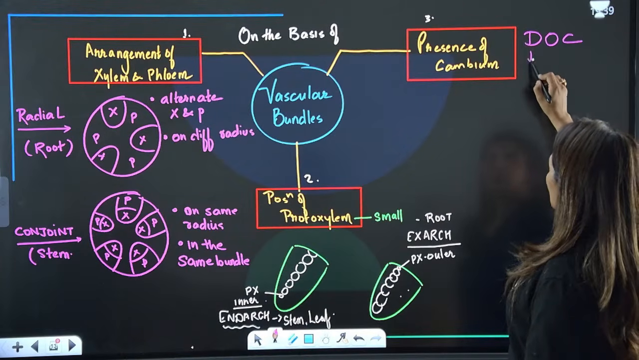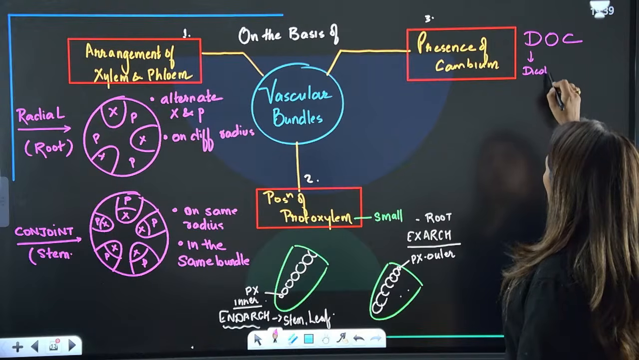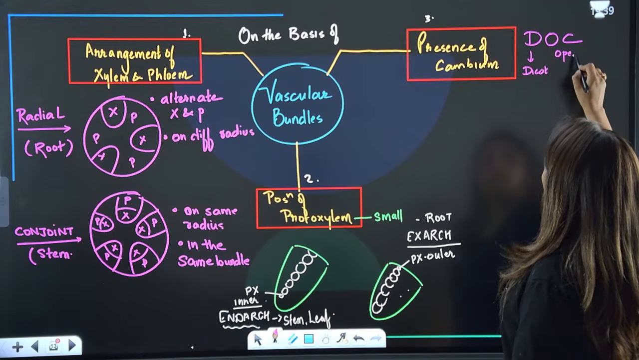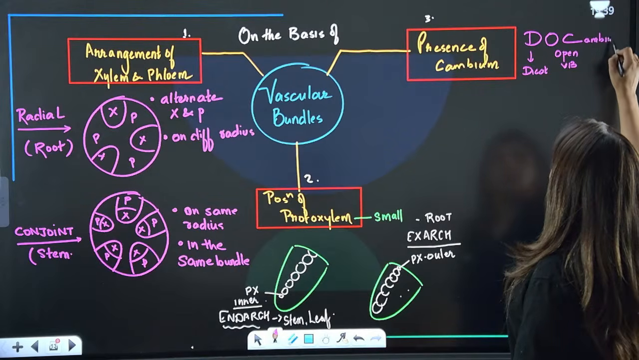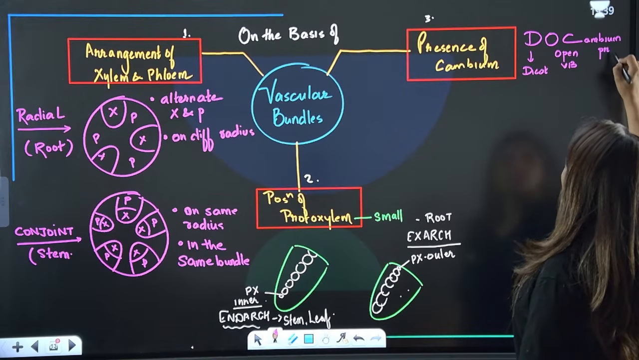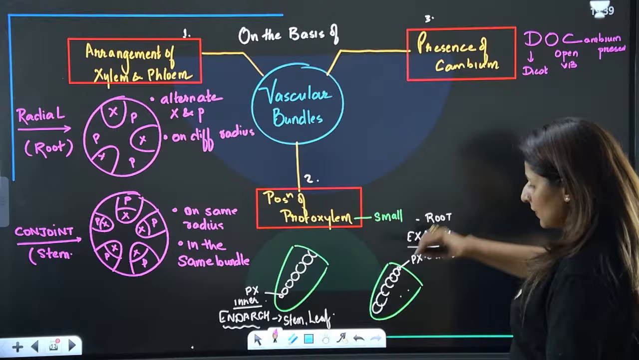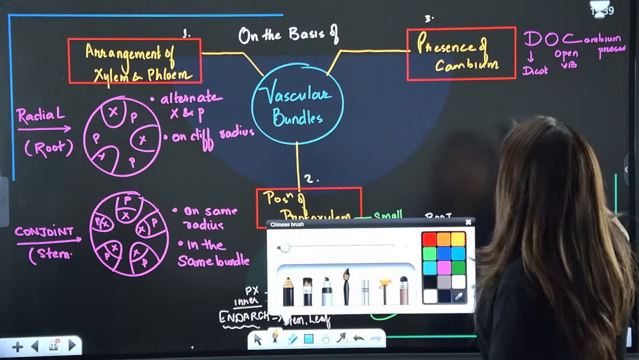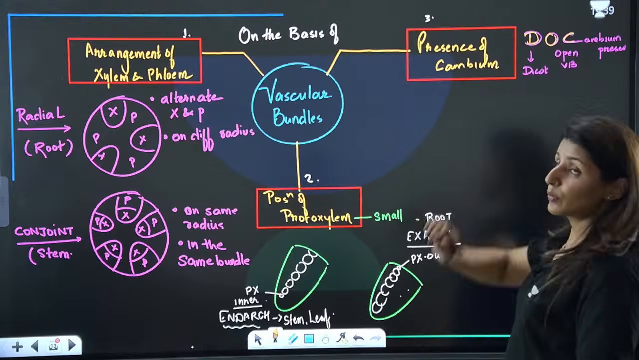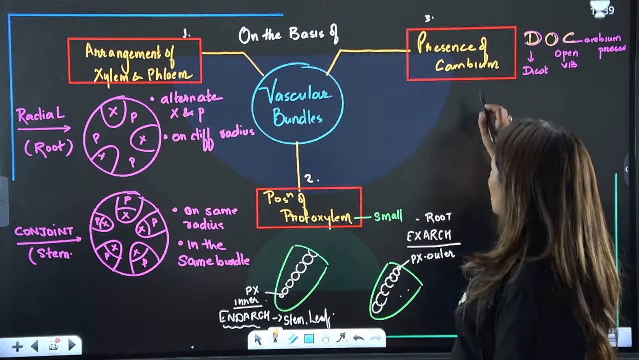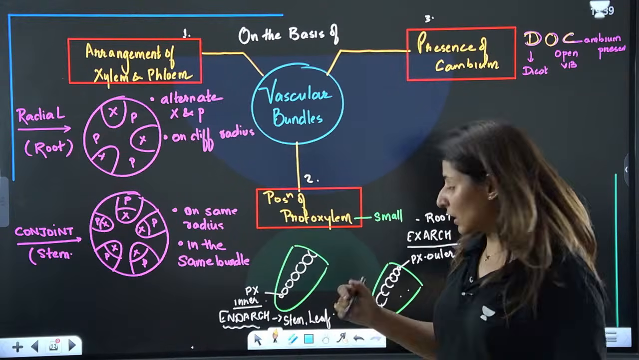So guys, in dicot, there is open vascular bundle because the cambium is present. Can you remember it? Yes or no? Can you remember this DOC? D-O-C. This is the way to remember. Now, cambium we know helps in the secondary growth, right?